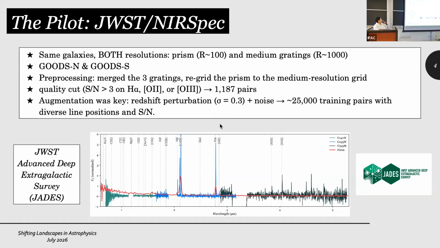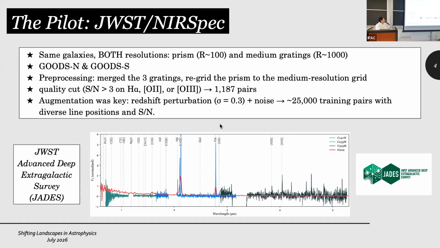This survey covers the GOODS-North and GOODS-South fields on the sky, and the prism spectra is merged completely and comes prepared. However, for the medium resolution, it comes in three different patches, three different gratings. These need to be added together. Some of the gaps, such as here, need to be predicted using different methods.